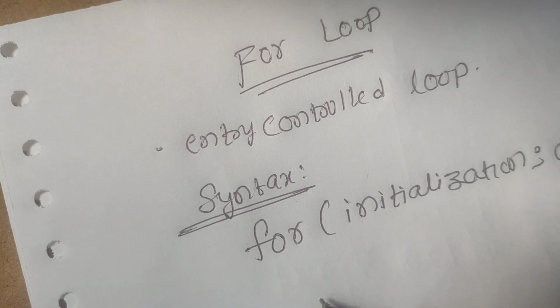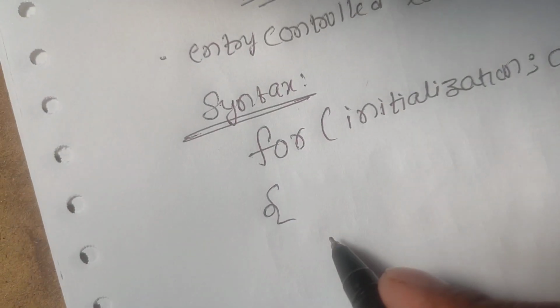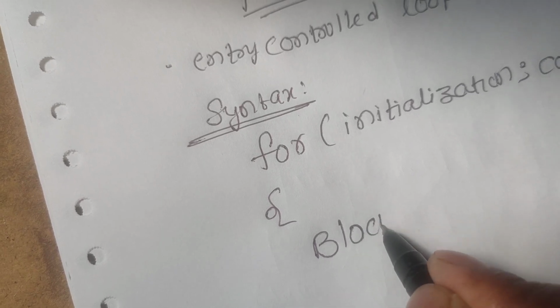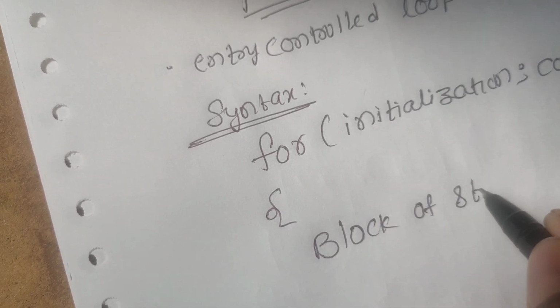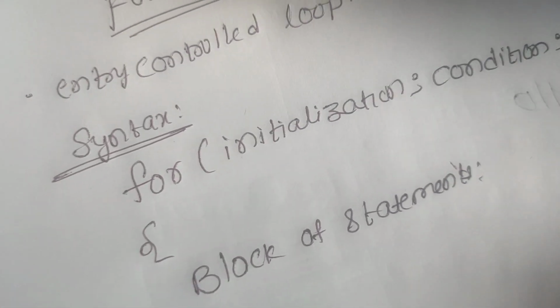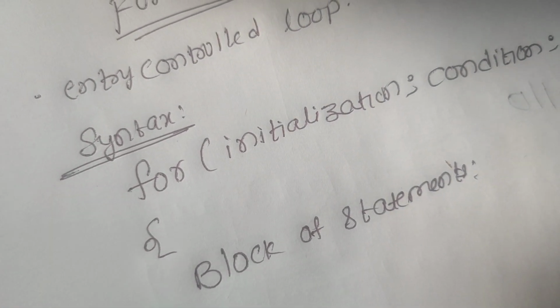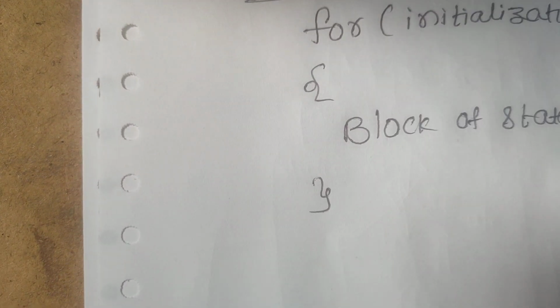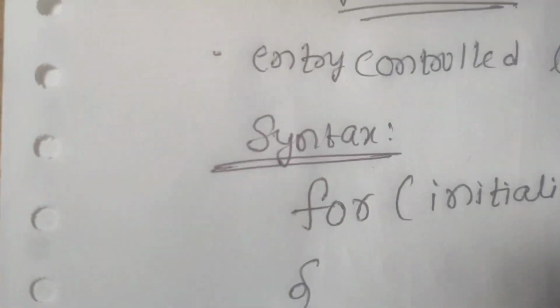After that we write the opening flower bracket, then the block of statements, then we close the flower braces. So this is the for loop syntax.